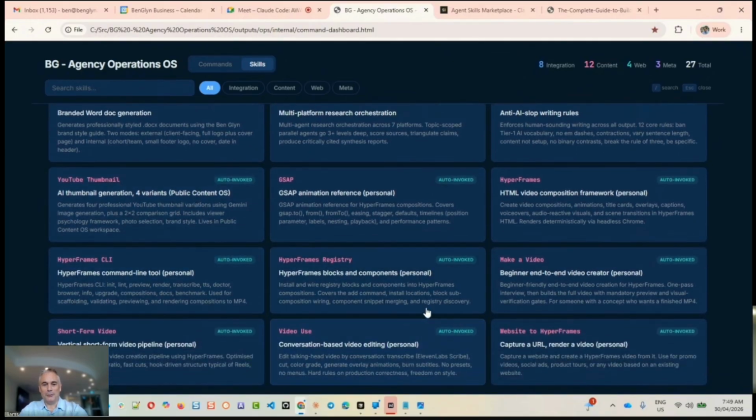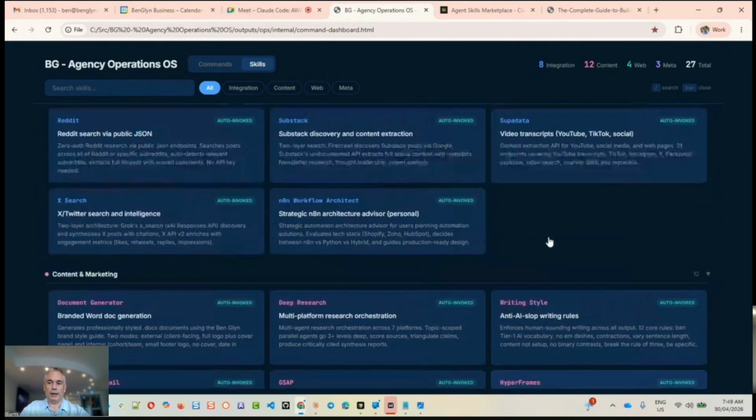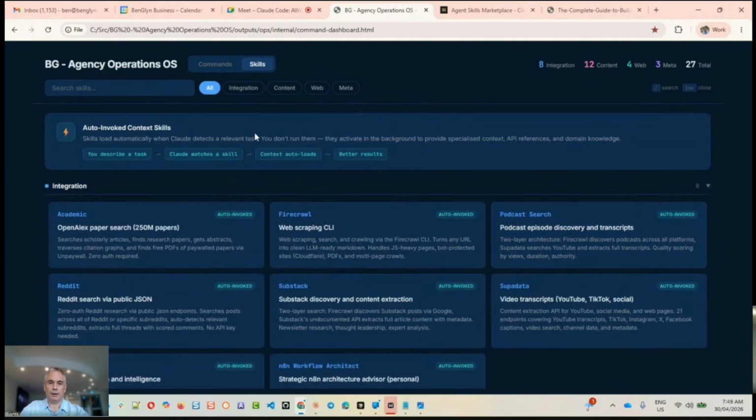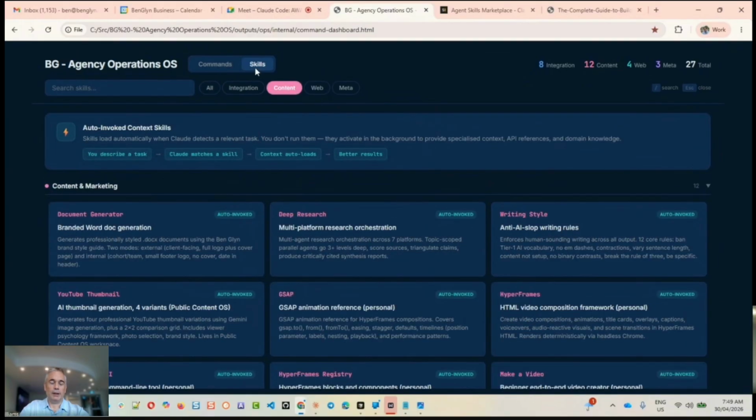I'm not sure why I've got 4 hyperframe skills. I know I don't, I've only got the one, but we'll look at hyperframe and Remotion. What we're going to be doing at the end is using Remotion to create a skill to create some animation. So there's lots of skills, lots of commands. You build them up and it just makes everything a lot faster.